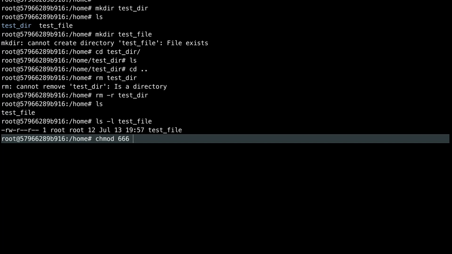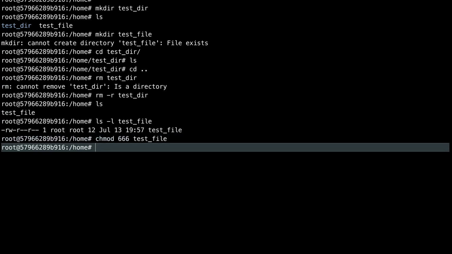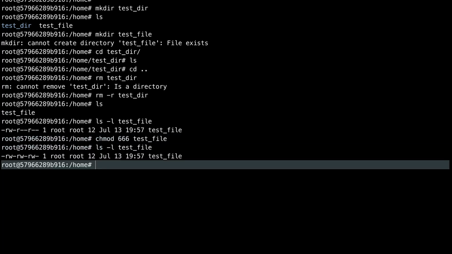Okay, and test file. Now if I do ls -l again, you see this group has also got write permission. Now others have also got the write permission. This is one way of changing the permission. I'm not going into details of what I did here with the chmod command. It's a bit complex command, and I will provide you some references to read about it. But do remember that the chmod command can be used for changing the permissions.